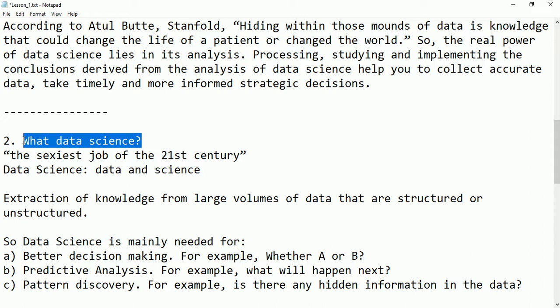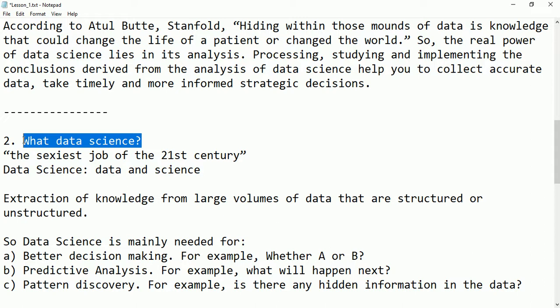Another thing, if we consider the term data science itself, it is taken from the two words data and science. So what is data? Data is something unprocessed, or raw materials we can say, and science is the body of knowledge, or it is called a process.